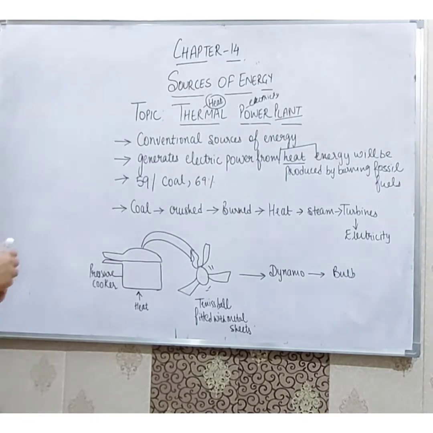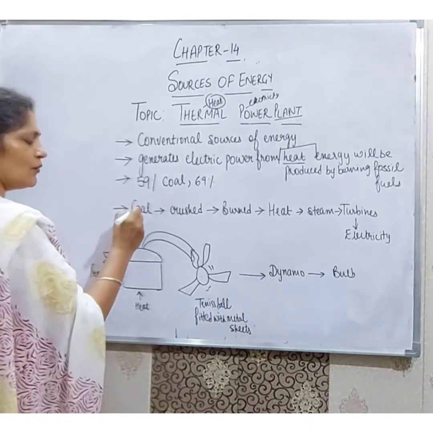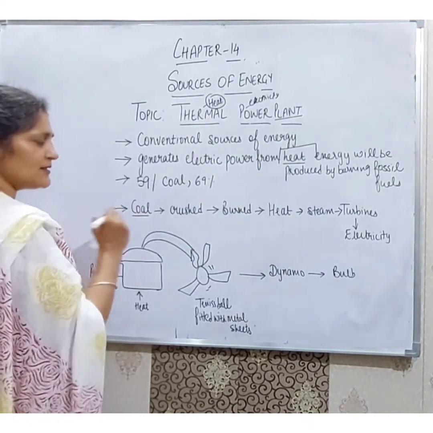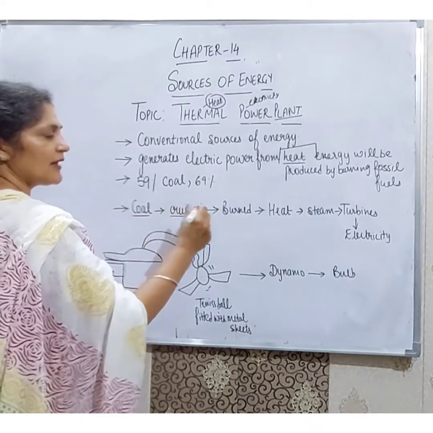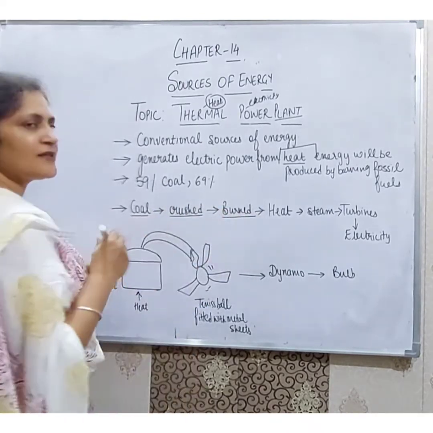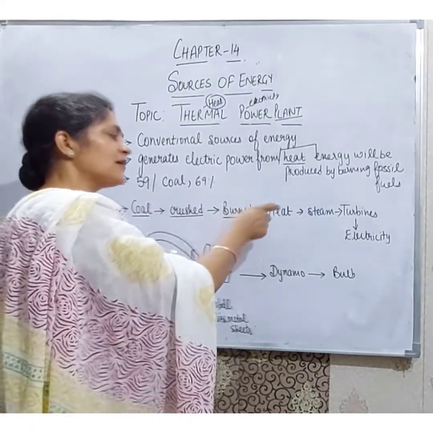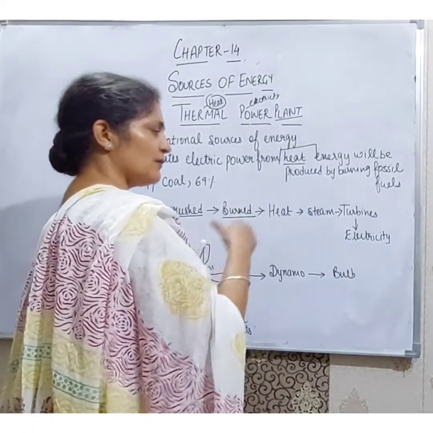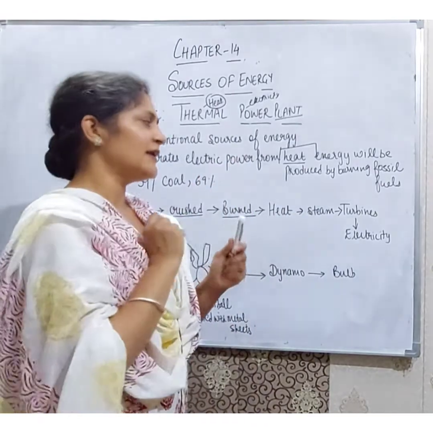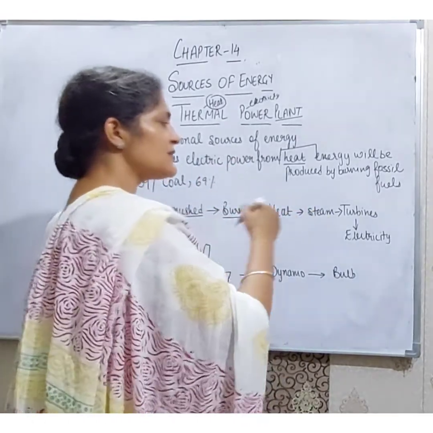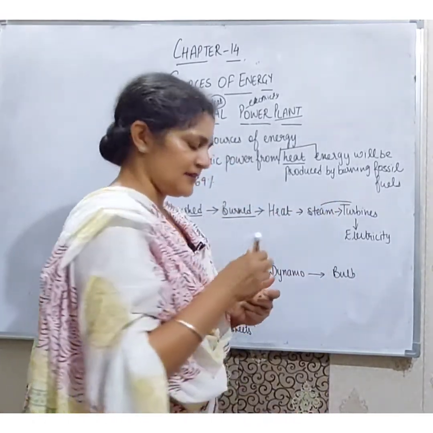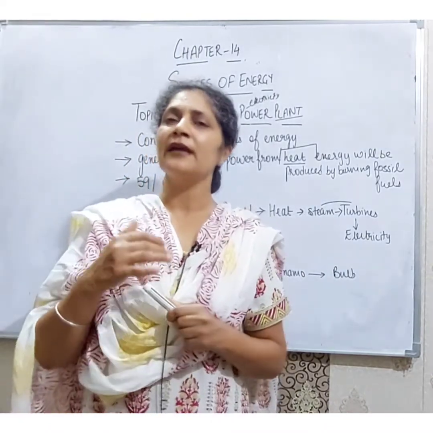I repeat, first of all we take coal in large boilers where it is crushed and burned by the supply of heat. It raises the temperature of the water there, and it produces steam, and steam rotates these turbines, then it produces electricity.